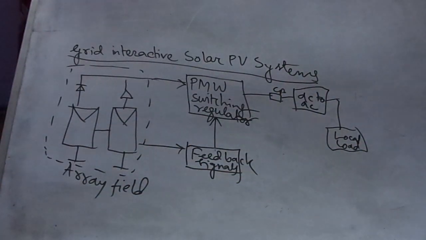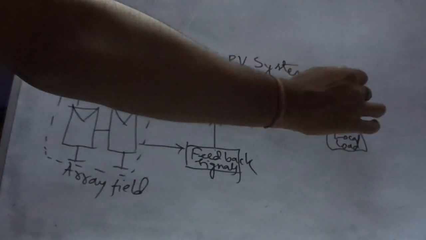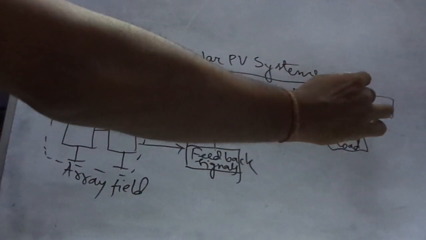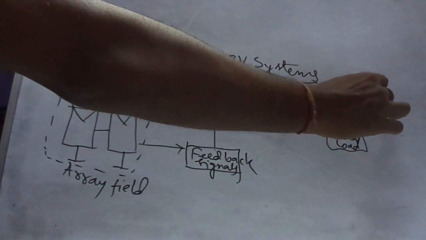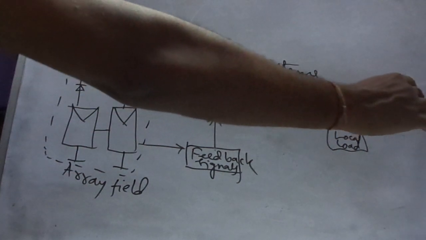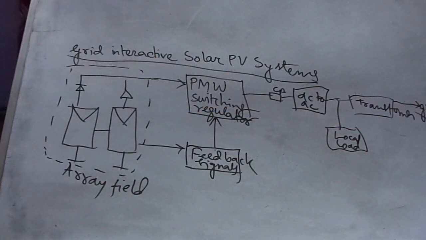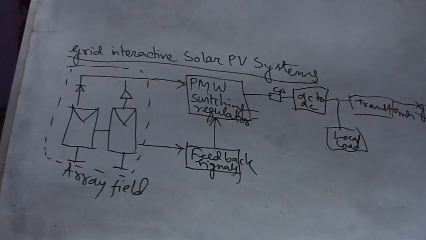Another one is the local load, and then the transformer, and then the grid.